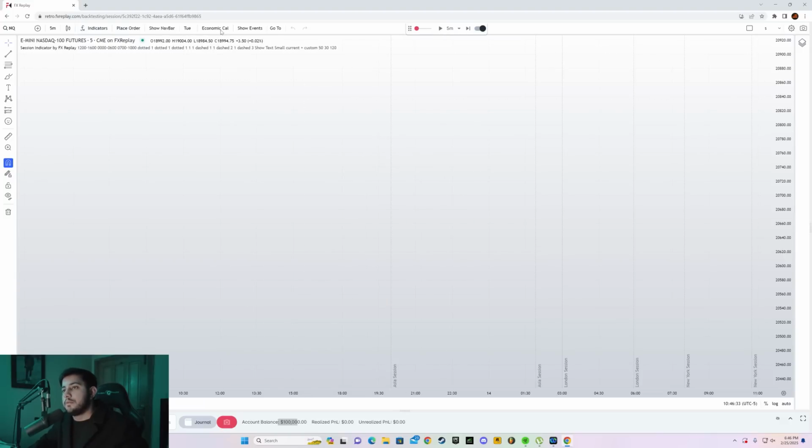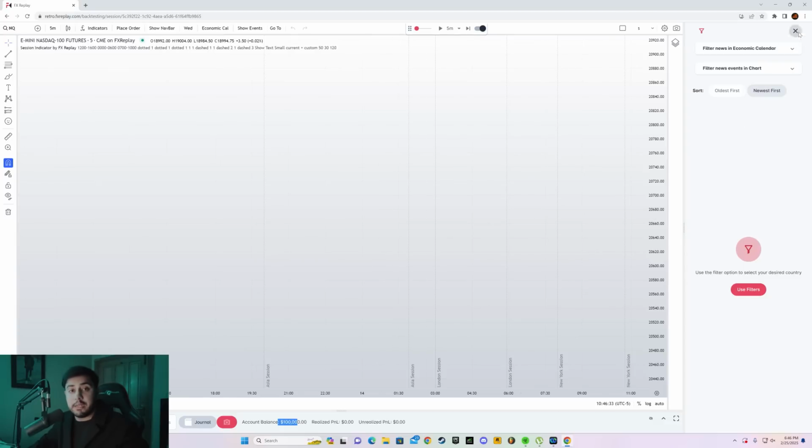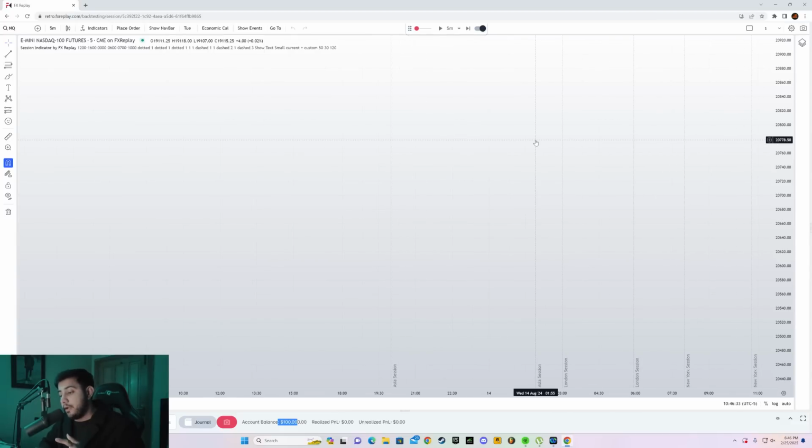Now, you have the economic calendar as well. You can backtest and know when there is a high impact news. So that is like the best part about this tool.